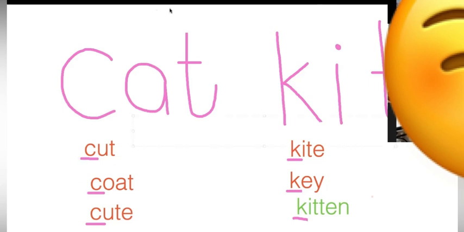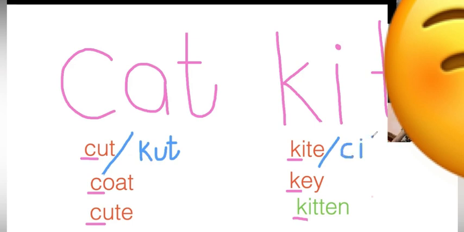Now listen. If I want to write cut, the question comes to my mind. Why do I have to write C only? Why can't I write K? Because that's the wrong spelling. Yeah, and there is a reason. If I want to write kite, why can't I write kite like this?